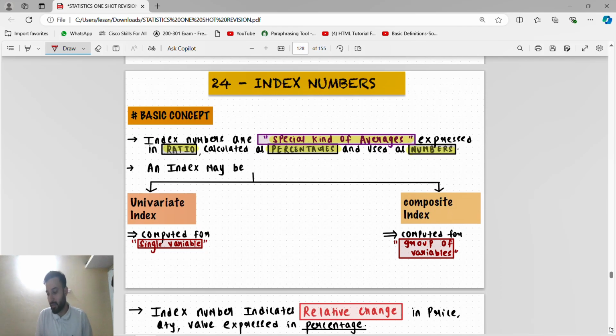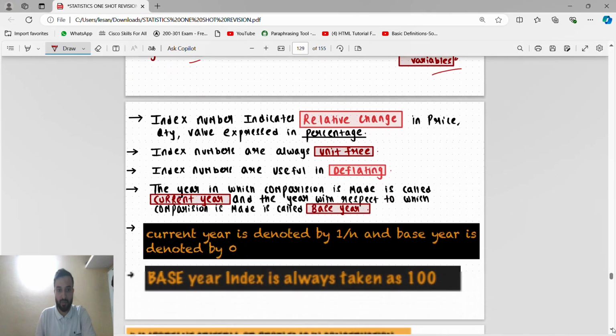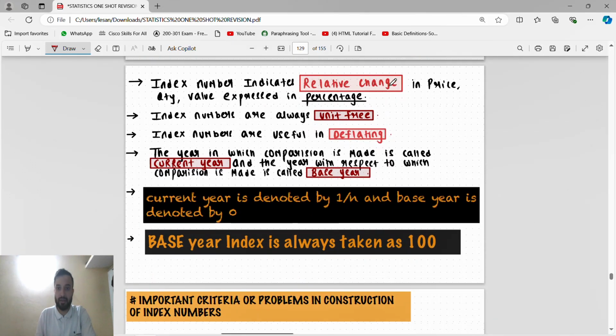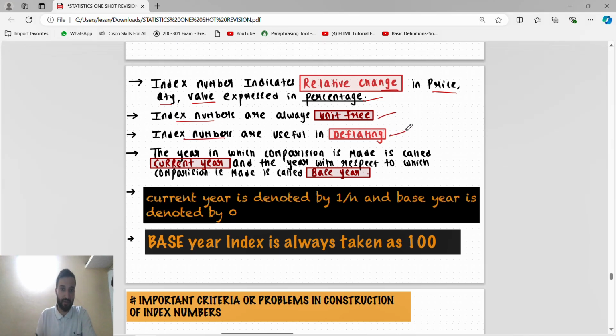Now we'll come directly to the index number. So what is an index number? A special kind of average expressed in ratios, calculated as a percentage, used as a number. An index number may be a univariate index or a composite index. Univariate means a single variable, composite index means a group of variables. An index number indicates relative change in price, quantity or value, expressed as a percentage. An index number is always unit free. Index numbers are useful in deflating.